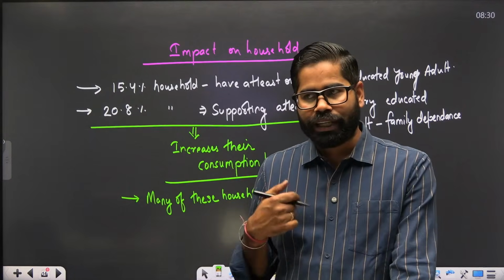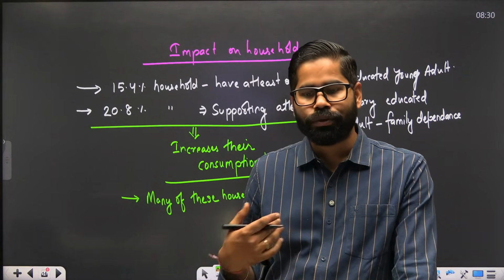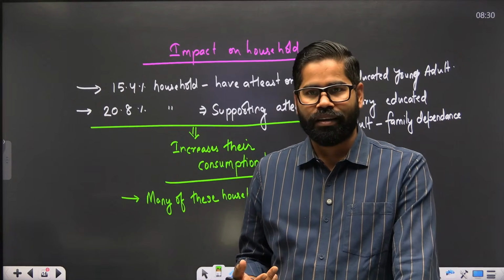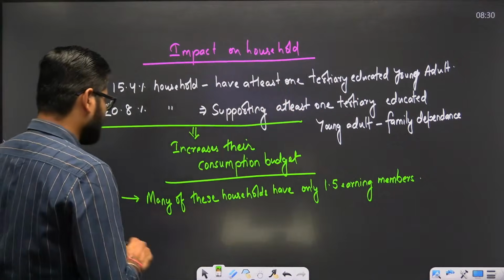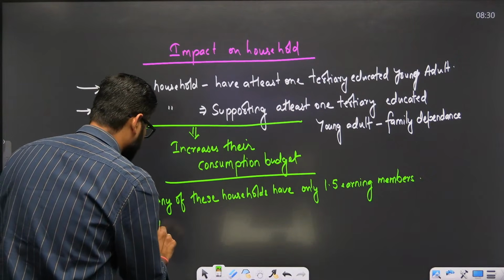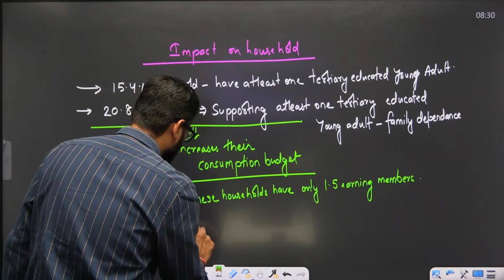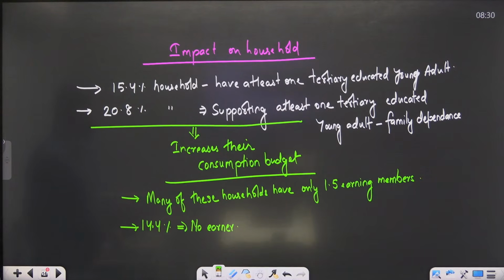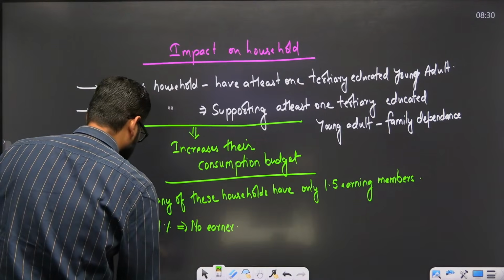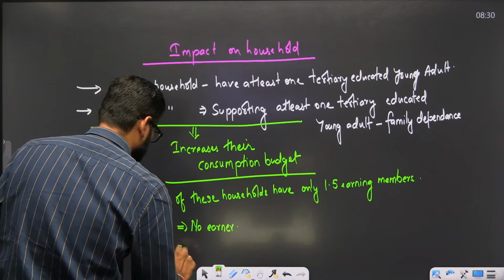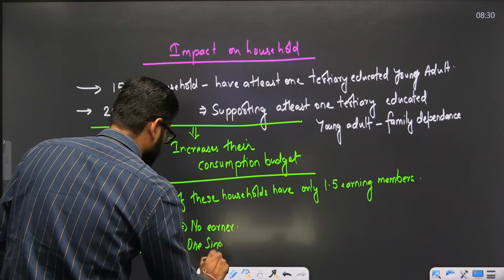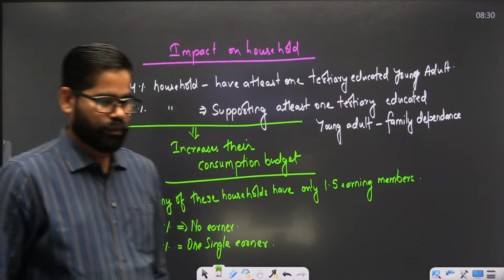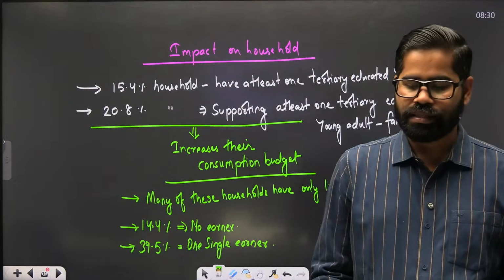Okay. So there are many such families who have no earner at all. In fact, we see that 14.4% of families have no earner. Around 39.5% have one single earner. Only 1% is earning the money.